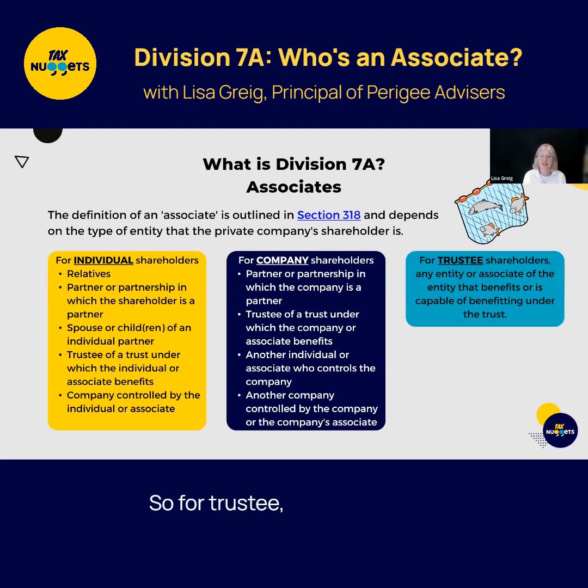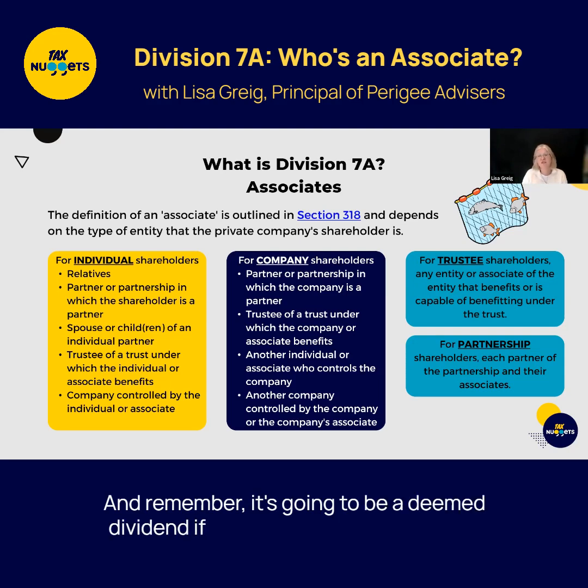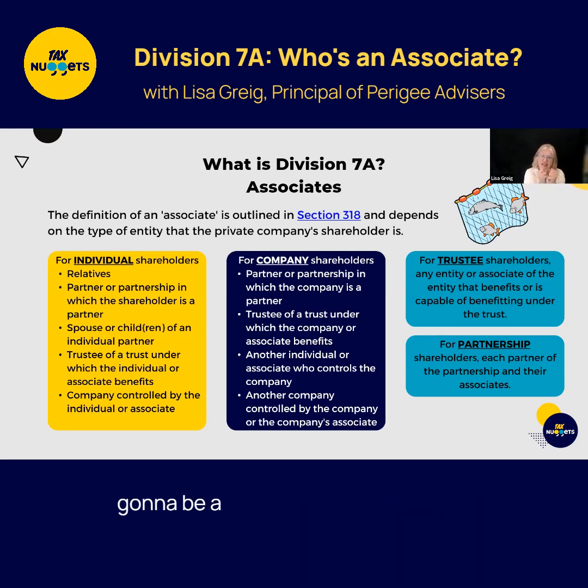So for the trustee shareholders, we're looking at anyone who benefits from the trust. And then we've got for partnerships as well, so we've got partners in a partnership. So that's covering a lot of entities. And remember, it's going to be a deemed dividend. If there's a Div 7A exposure, it's going to be a deemed dividend to them. They might not even know.